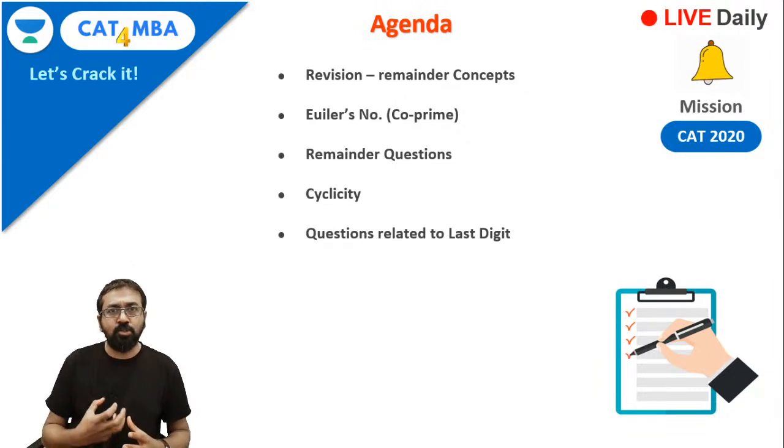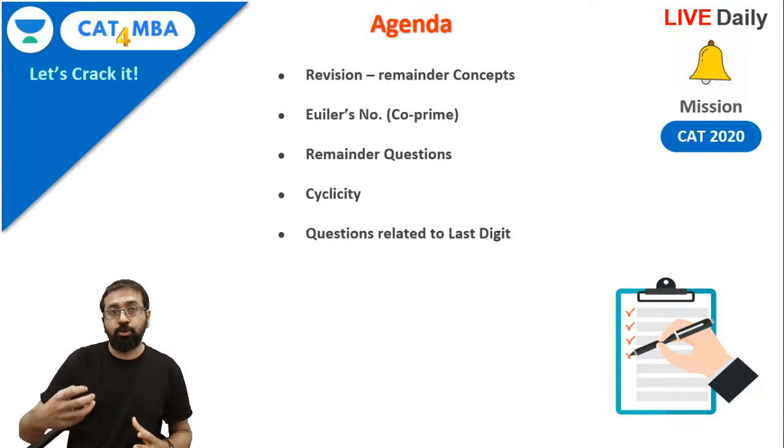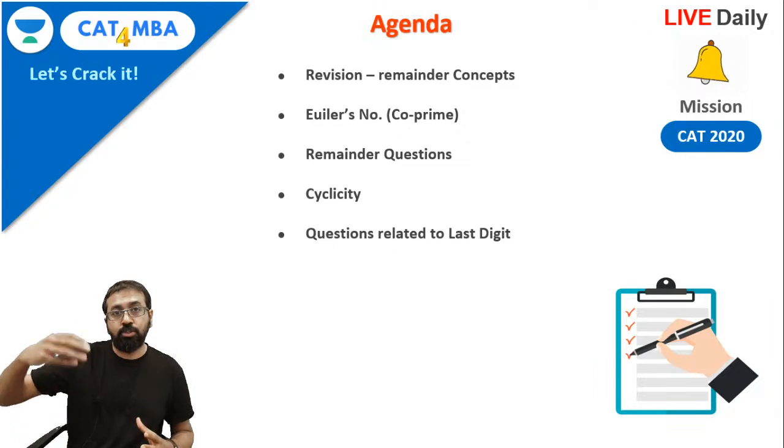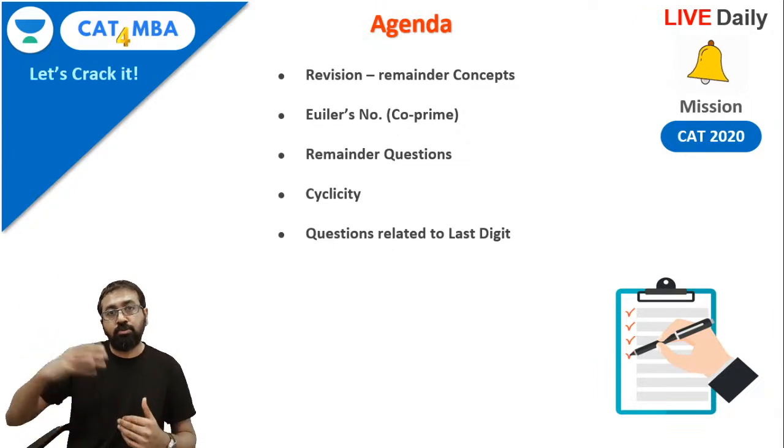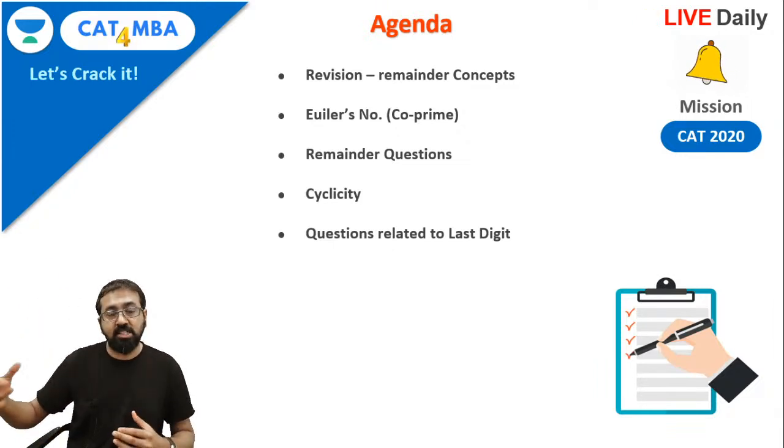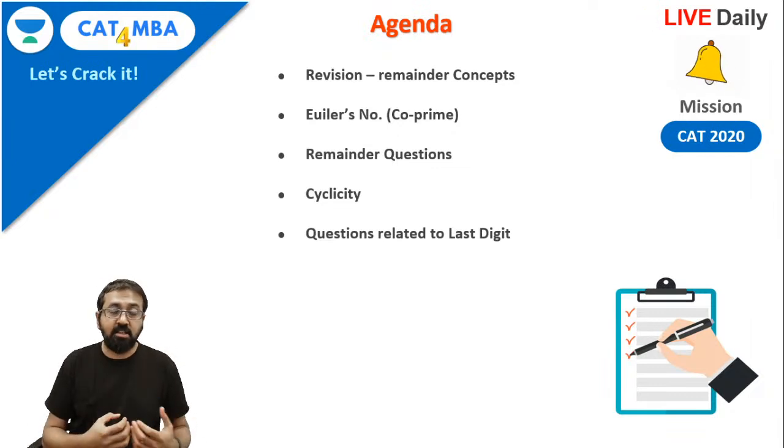So cyclicity is used when you want to find out the last digit. This is the kind of question where you need to find out the last digit of, say, 2 raised to 50 or 132 raised to 100. So this kind of questions are asked frequently in various entrance exams. So this is what we are going to learn today, right?